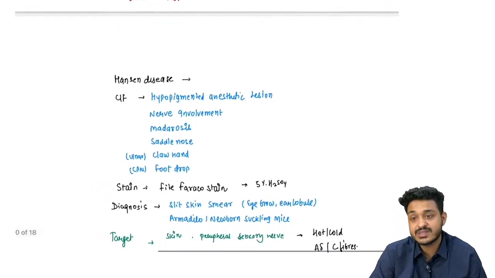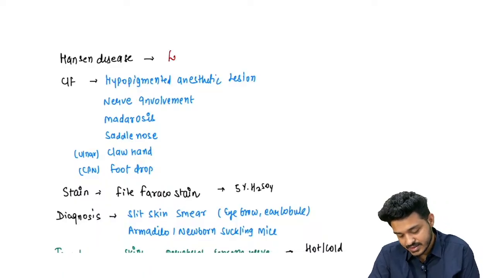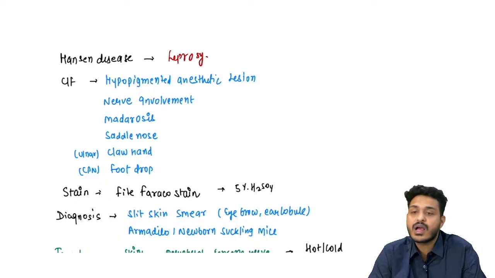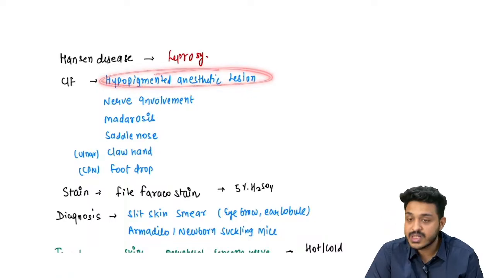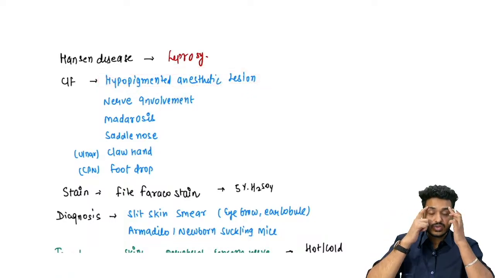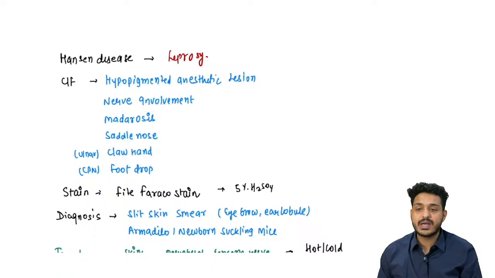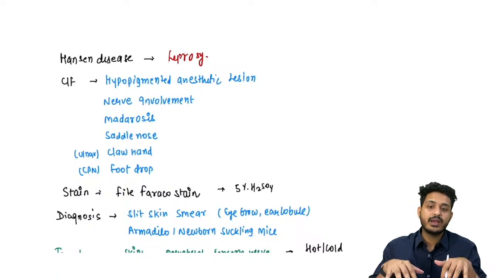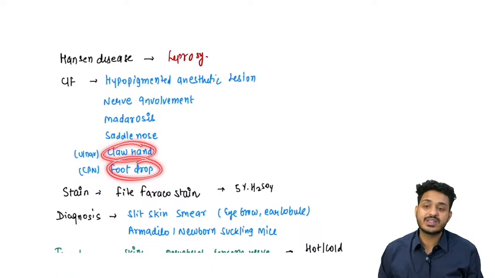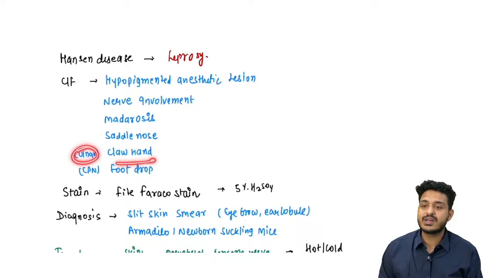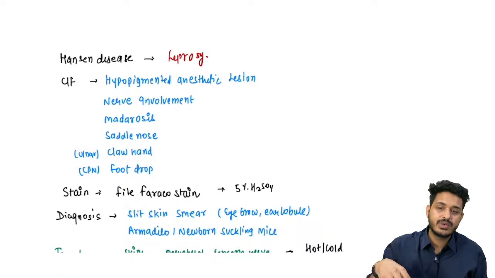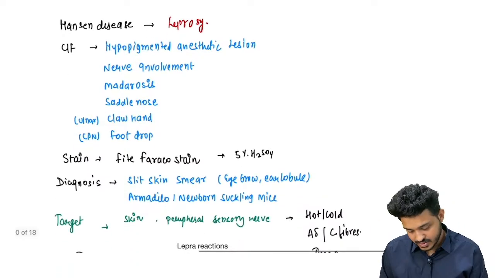But what happens in leprosy, right? What happens in Hansen disease or leprosy? This is going to be the same thing. So here you will be having hypoanesthetic, means decrease in sensation, hypopigmented lesions, which will involve the nerves. You can have lateral loss of eyelashes, you can have madarosis, you can have saddle nose, you can have claw hand, you can have foot drop. Why is this happening? Because it is going to involve the nerve, right? And the most important nerves: you can have claw hand, foot drop, common peroneal nerve can get involved, ulnar nerve can get involved, right? You can have claw hand due to ulnar, and basically you will be having wrist drop due to radial nerve, right? So this thing can happen.